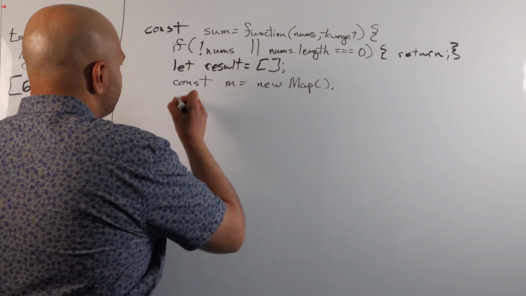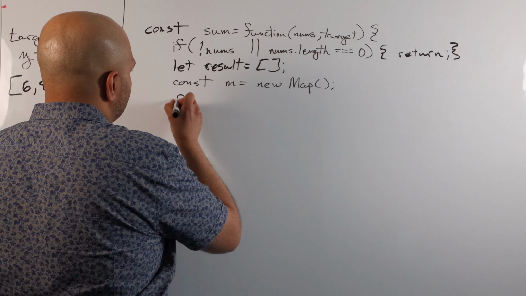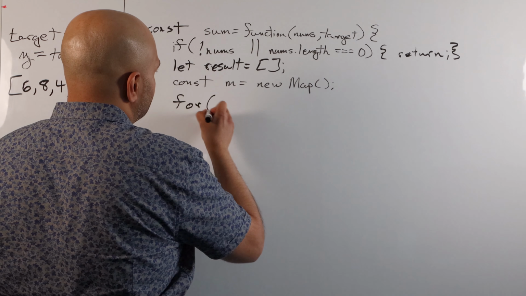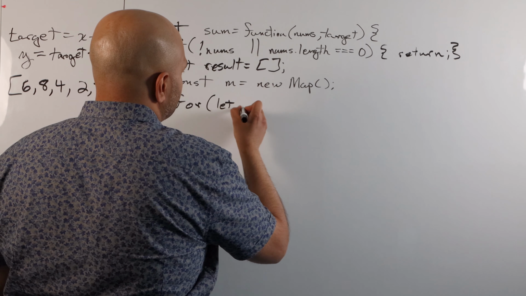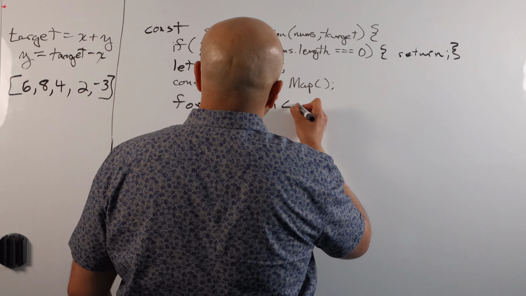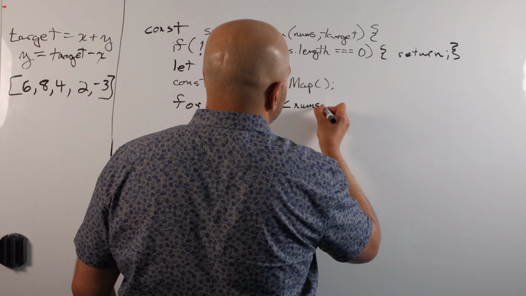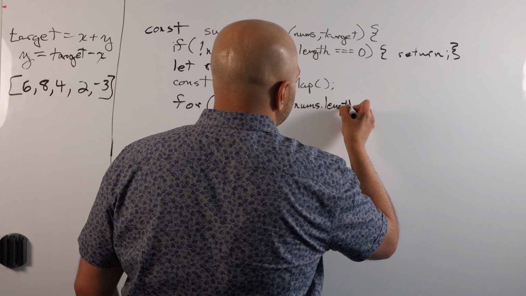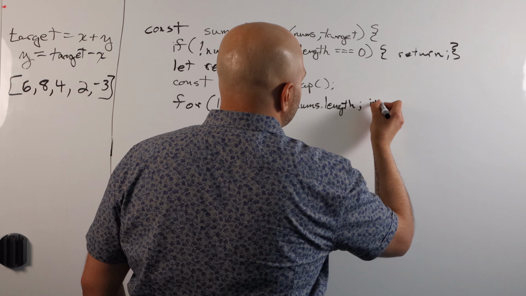Okay, so let's go ahead, say for let i equals 0; i is less than nums dot length; and i plus plus.